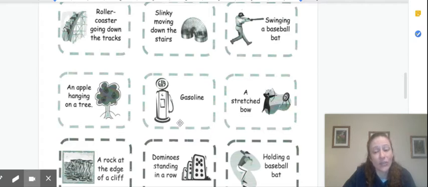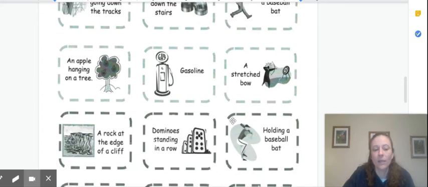Gasoline is also considered potential. It's stored up energy. If you were to burn it, then it would release it into kinetic energy. But right now it's still stored up in the gasoline, not moving. So therefore it's potential. A stretched bow and arrow. This is before the gentleman or lady or whoever it is releases the bow and arrow. So it's sitting still. So this is considered potential.